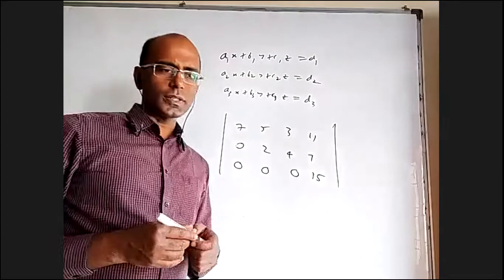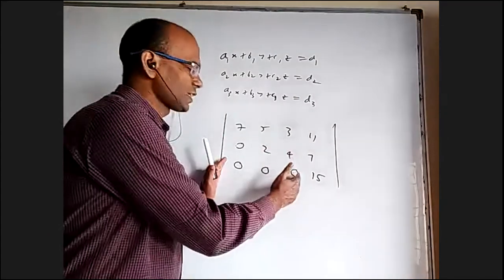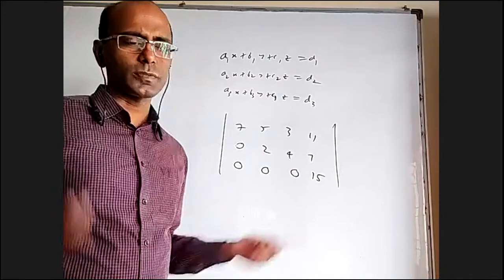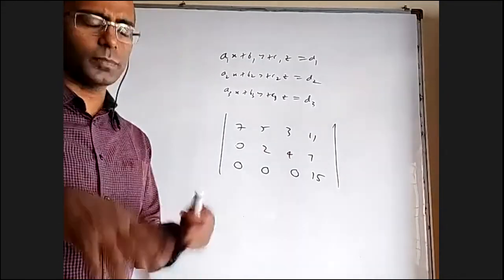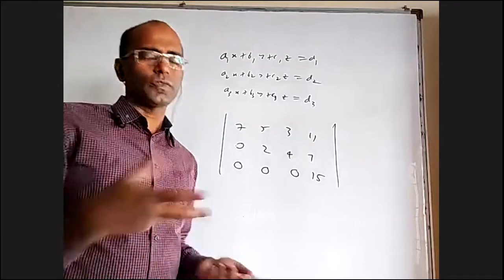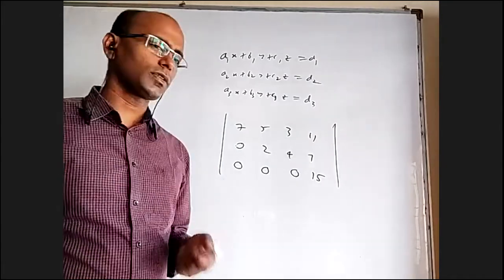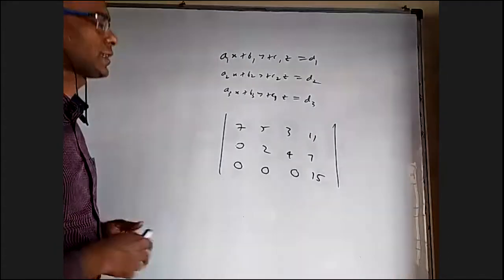In the Gauss-Jordan method, it is not necessary for you to check right in the beginning whether this is 0 or not 0, whereas in Cramer's rule and the matrix inverse method, first of all you have to check. To find A inverse, you have to find 1 by delta A anyway. And for Cramer's rule, you have to know delta, delta 1, delta 2. So you have to find delta anyway. Here it is not necessary.